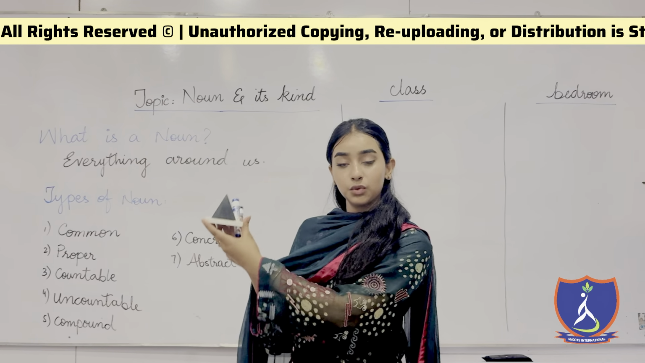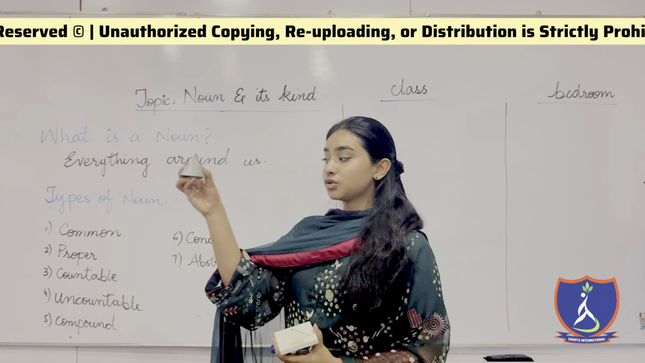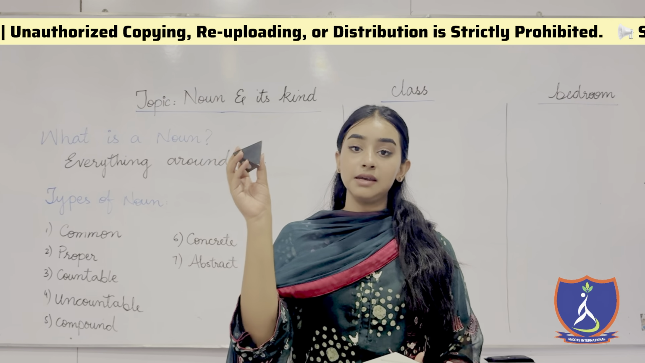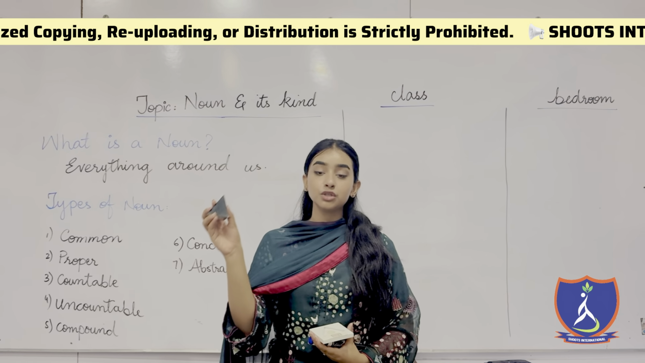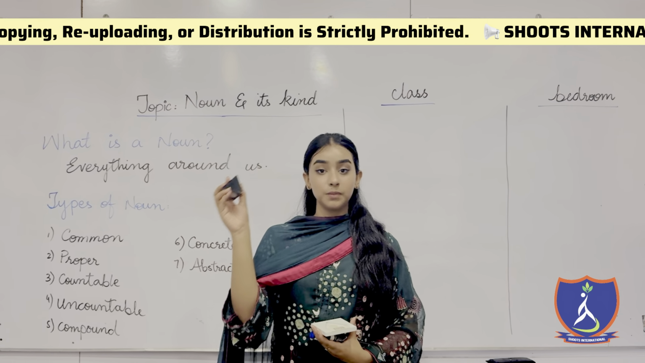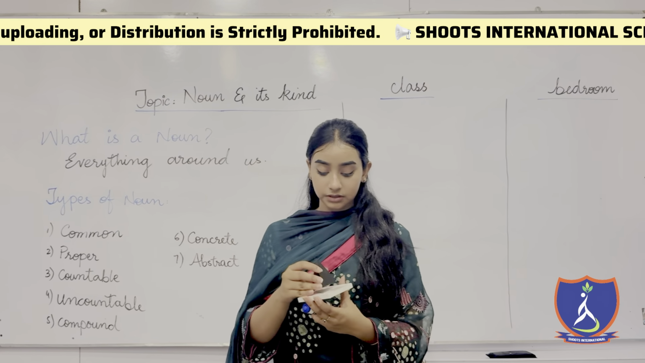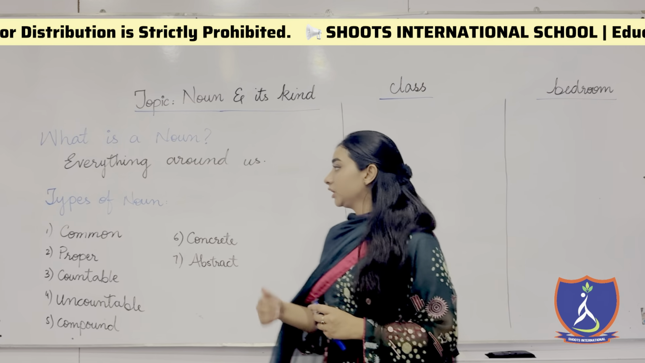This is the linguistic symbol of noun: a small black triangle. Whenever we need to find and denominate the noun, we draw a small black triangle above it, right? Now, let's move towards the basic definition.